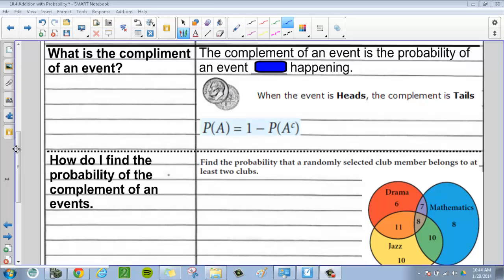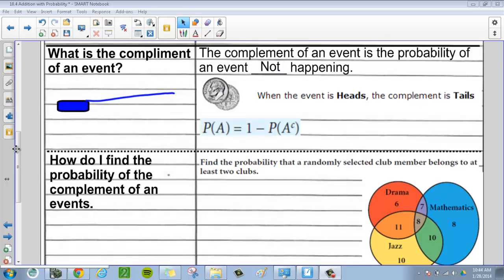Now let's talk about this new term called a complement of an event. Well, the complement of an event is the probability of an event not happening. Not happening, okay? So if we talk about flipping a coin, let's say you wanted to get a head. Well, the complement of that is getting a tail, okay? It's the probability of it not happening, or the opposite of what you wanted to happen, is the complement of it. And there's actually an equation.